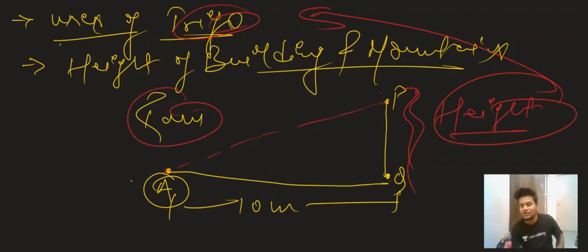If we know that angle of elevation, it is very easy to find the height of the building by using trigonometric ratios or formulas, which we will study in height and distance. We will be able to find the distance from height and distance.